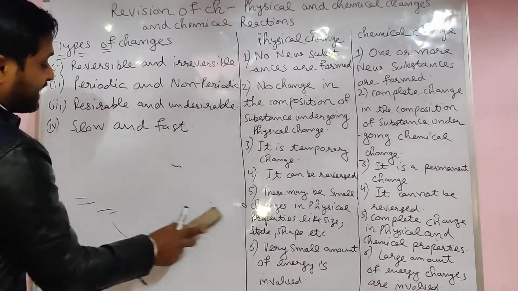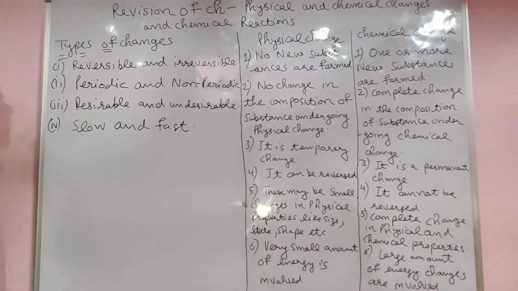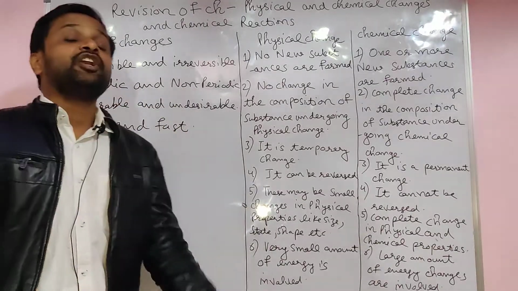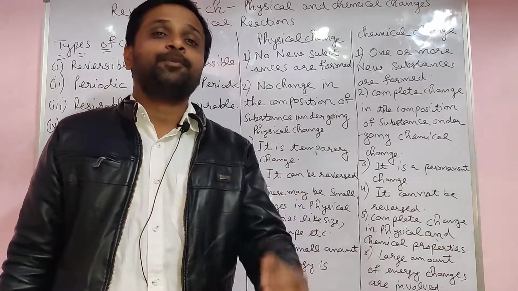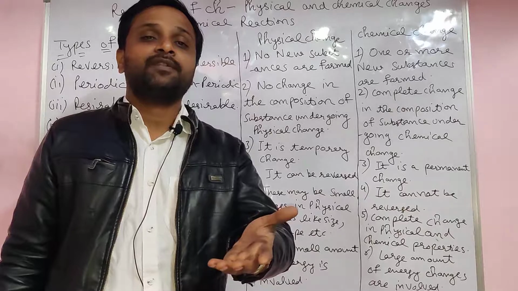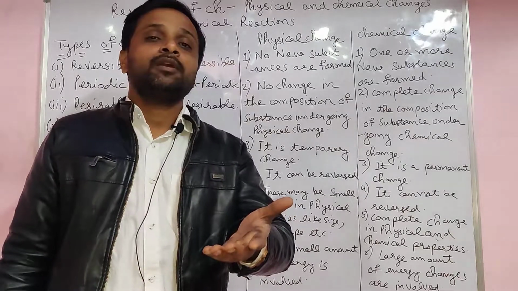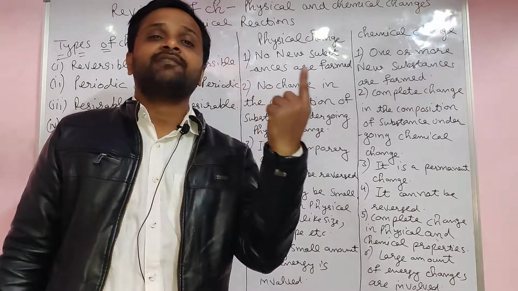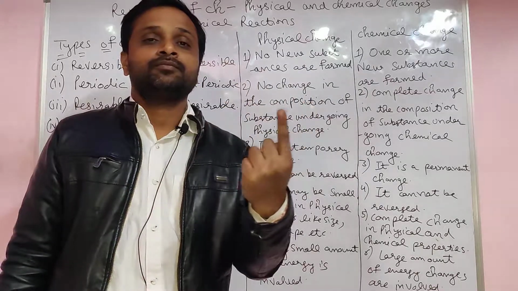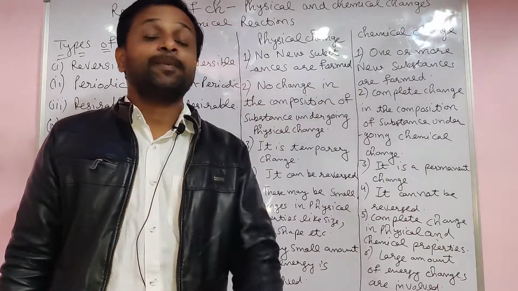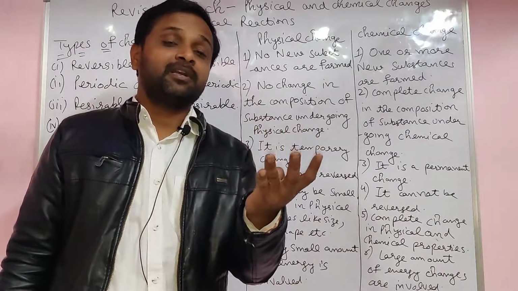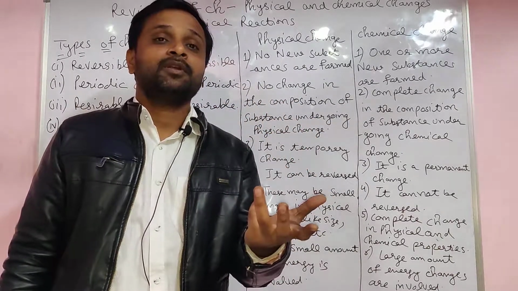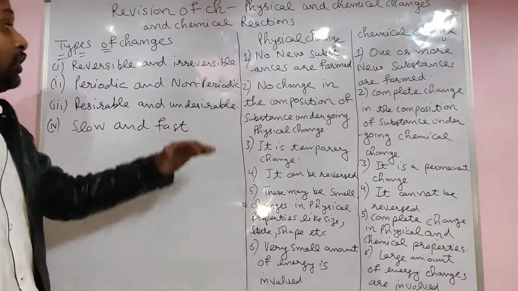Second type, periodic and non-periodic change. Periodic changes are the type of change which repeats itself after a given time interval. For example, the earth rotating around the sun, repeating after 365 days. That is a periodic change. Environment change: summer comes, winter seasons come. That is a periodic change.